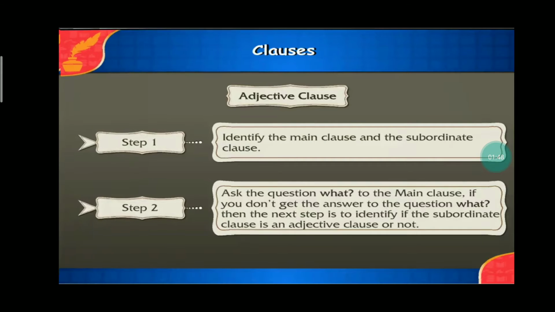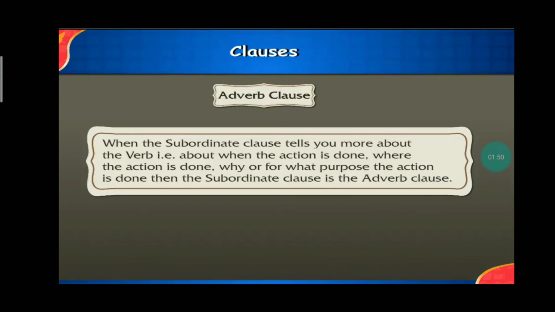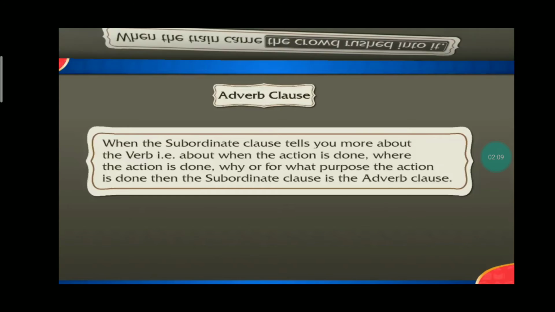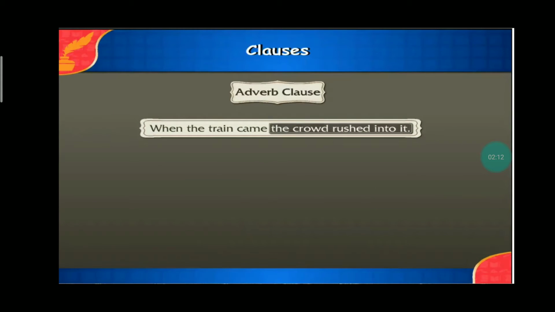Now, let us start with adverb clause. What is an adverb clause? When the subordinate clause tells you more about the verb, that is, about when the action is done, where the action is done, then the subordinate clause is an adverb clause. In simple words, an adverb clause tells us about the action which is done in the main clause. Moving on.